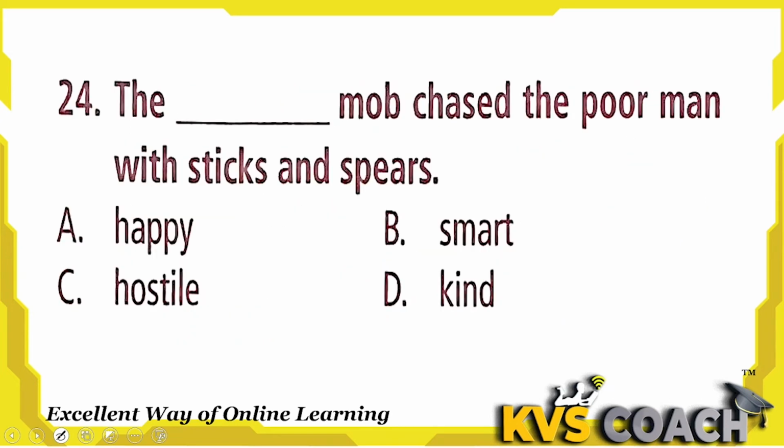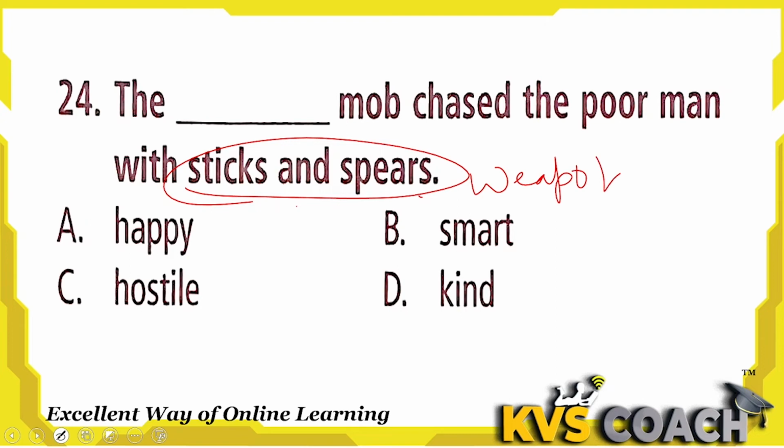The dash mob chased the poor man with sticks and spears. Look, sticks and spears, these are weapons. The mob chased the poor man. A group of people chasing the poor man means this is a violent or unfriendly action. For unfriendly action, we will use the word hostile. Like in some examples I told you, a dog will be hostile if it feels unfriendly.